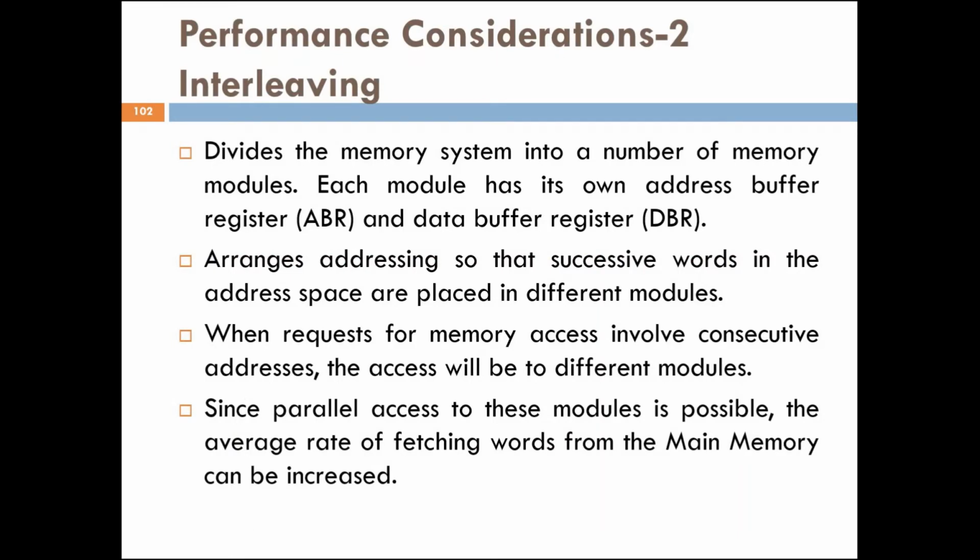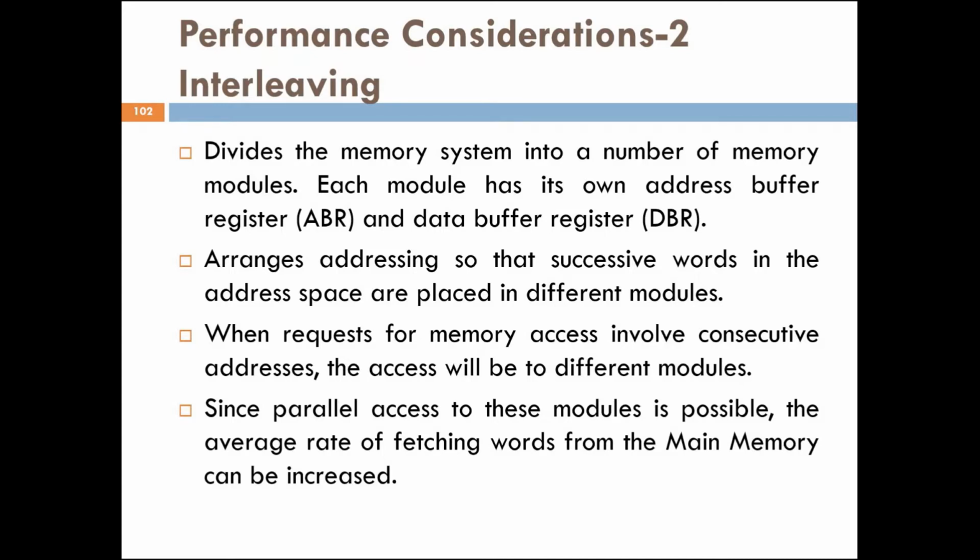Now coming to interleaving. Let's see what interleaving is. Suppose that the main memory of a computer is structured as a collection of physically separated modules. Each module has its own address register, so we call it the address buffer register, ABR, and data buffer register, DBR.